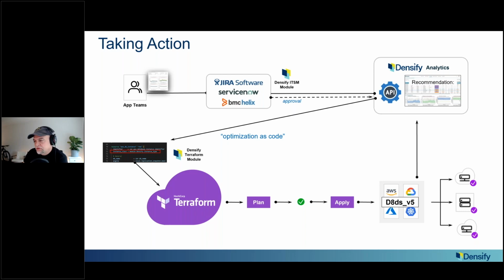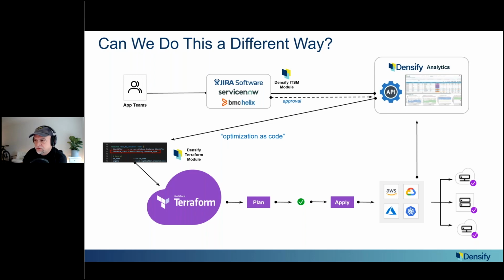And so let's shift the main topic today to resource governance. We were looking at this diagram, I'll tell a bit of the backstory. We were talking with partners of ours, and I showed Terraform here, so Hashi, Microsoft. And one thing we were pondering is, well, is there a different way to do this? So now we're still going to hit all the app teams, the engineers, and ask them to do something, or at the very least, ask them to add a line of code to their Terraform. Are there other ways? For example, can we just talk to the infrastructure, and if it's approved, just change it?